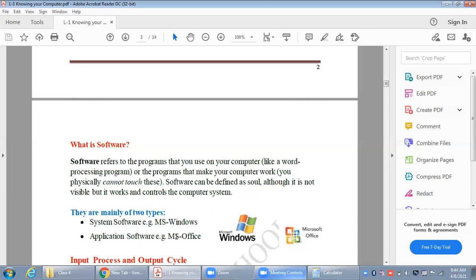So it means it's an application software, right? So I hope it is clear to everyone what are hardware parts and what are software parts. Hardware are those parts of computer which you can touch, which you can feel. All external or physical parts of the computer are known as hardware parts, and software parts are those parts which you cannot touch, but you can work upon them. You can use computer with the help of softwares only.